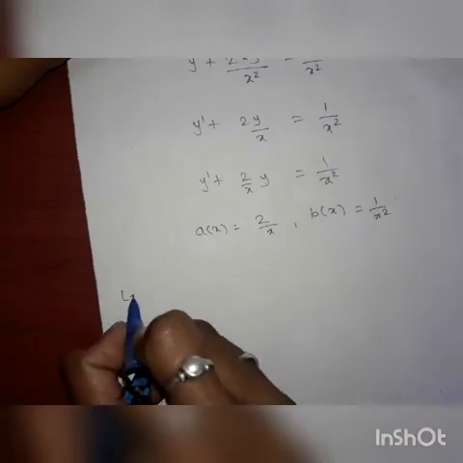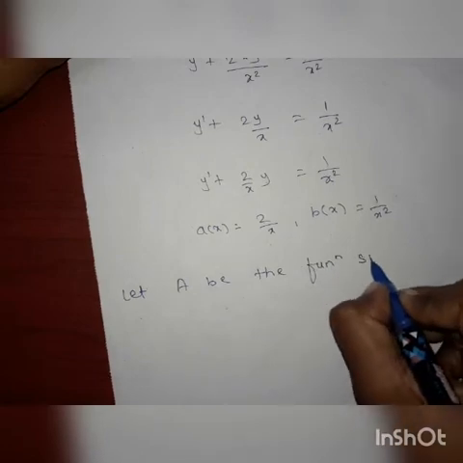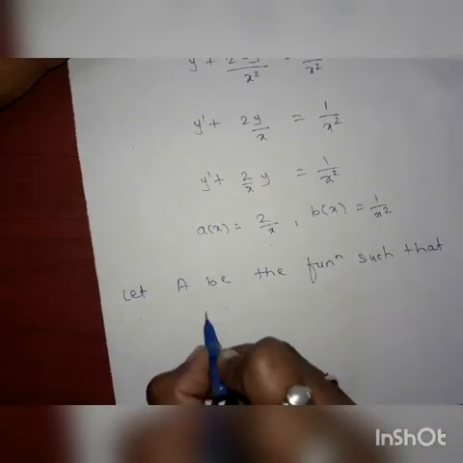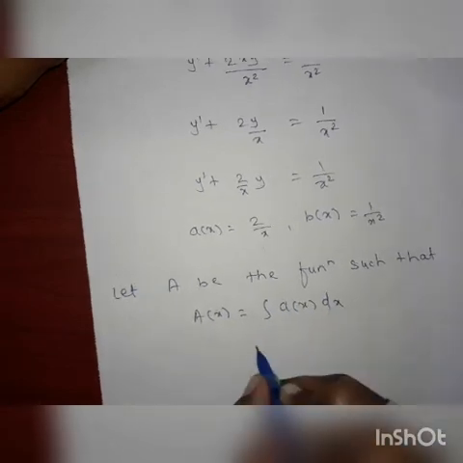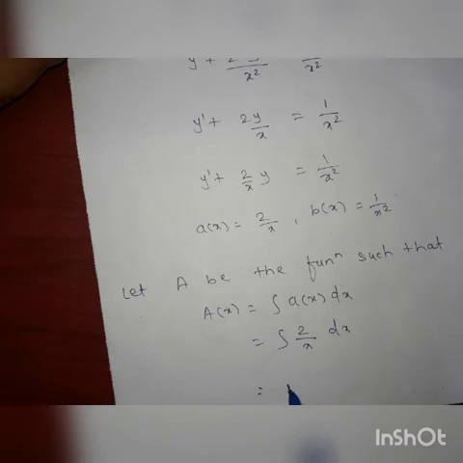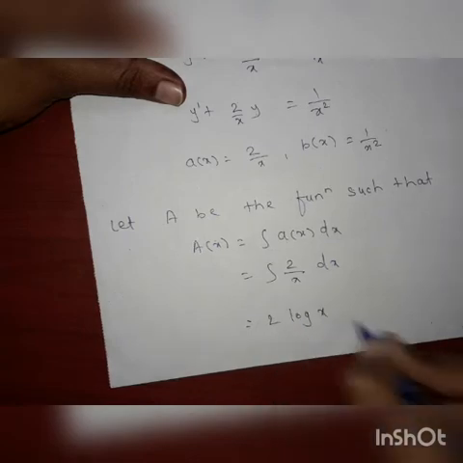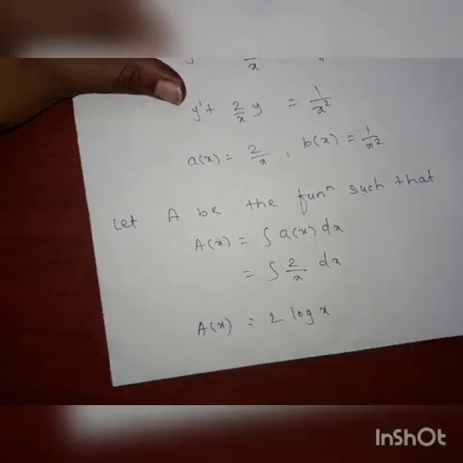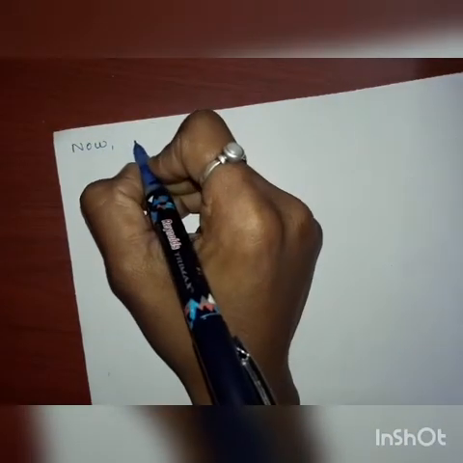Let A be the function such that A of x is equal to integration a of x dx, which is equal to integration of 2 by x dx. Take 2 outside the integration, and integration of 1 by x is log x. Then A of x is equal to 2 into log x. Now we know that phi is a solution of the given equation.